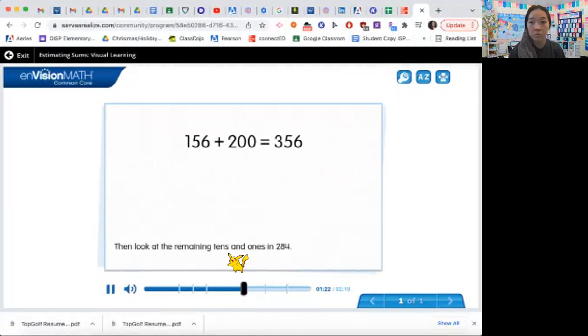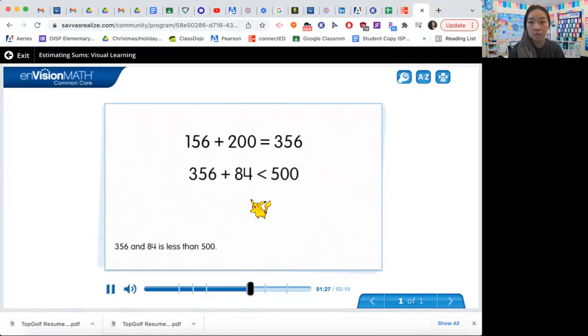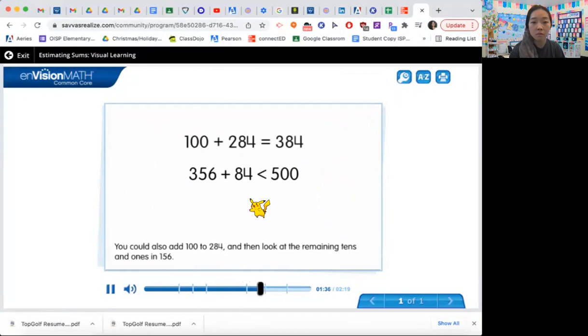Then look at the remaining tens and ones in 284. 356 and 84 is less than 500. You could also add 100 to 284 and then look at the remaining tens and ones in 156.